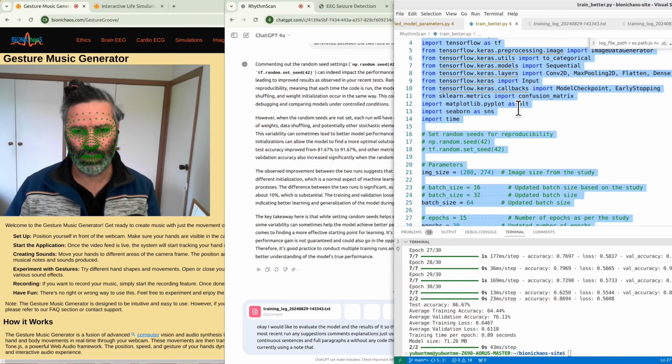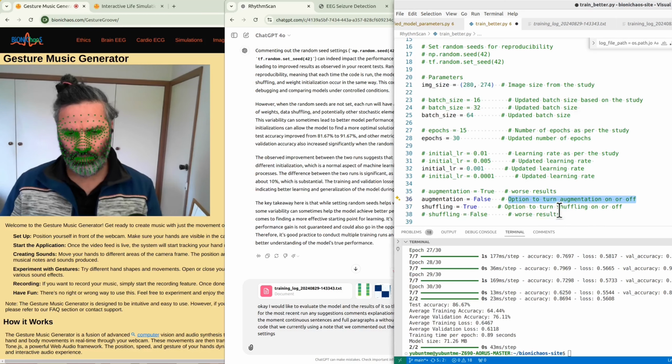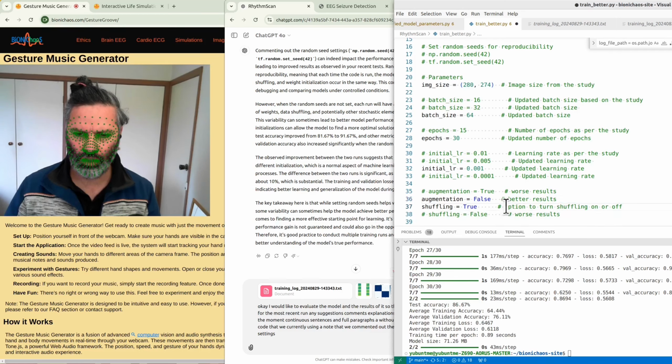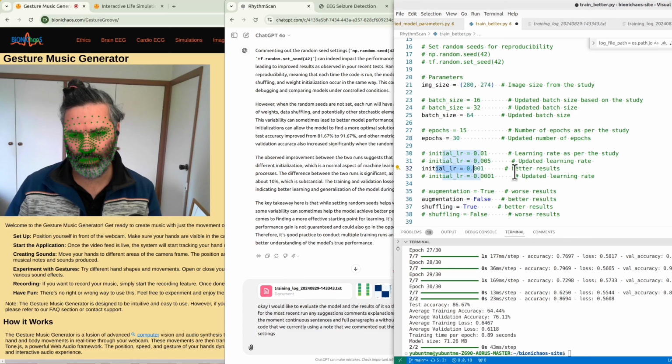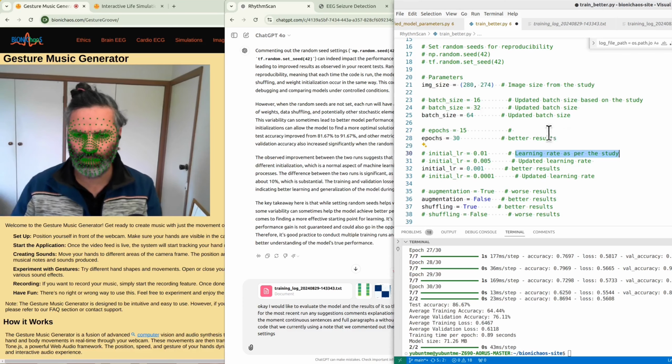Note that we commented out the random seed settings, so we have better results with augmentation turned off and shuffling turned on. Also have better results with the specific initial learning rate. Yeah, we have the settings from the original study.